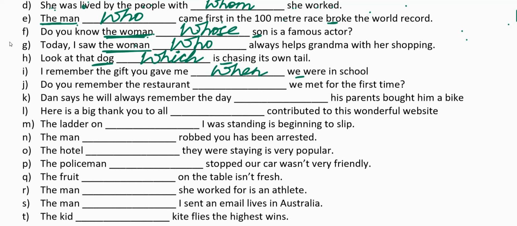Do you remember the restaurant dash we met for the first time? Here the sentence is about the place, restaurant. Hence we need to replace the name of the place with the relative pronoun where. Where is always used to replace the names of places.